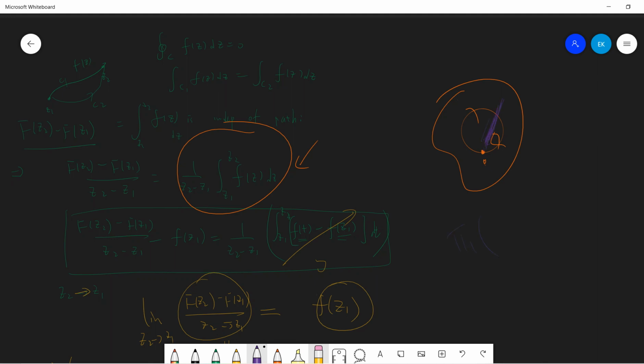So we need to assume that there is no hole inside the region; it is a trivial group. Okay, so this is the proof of Morera's theorem.